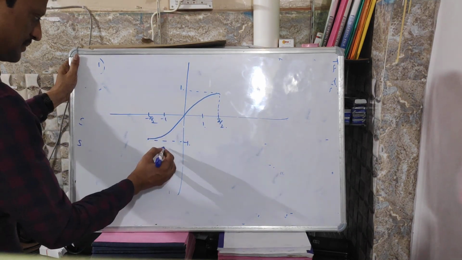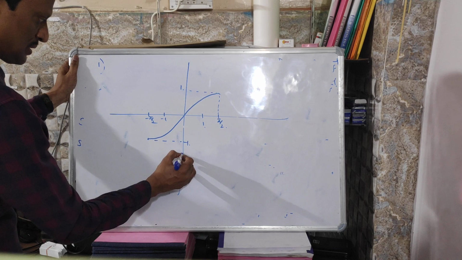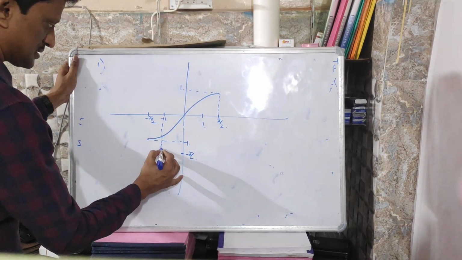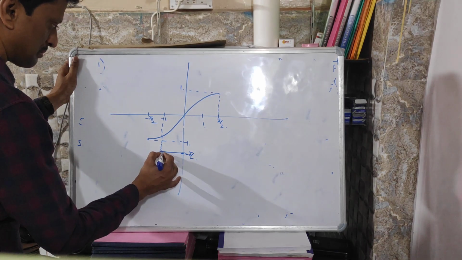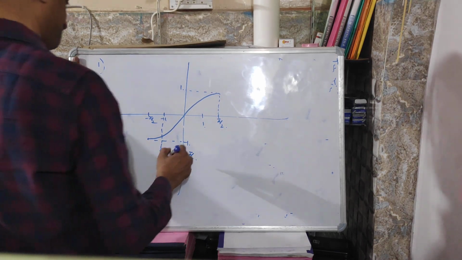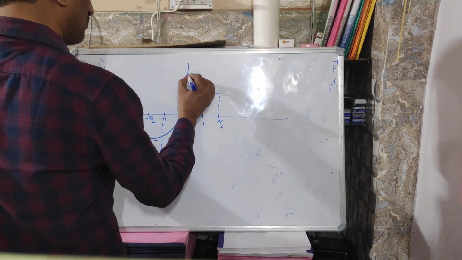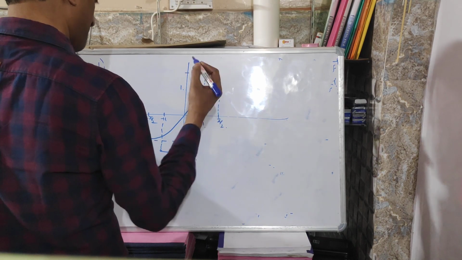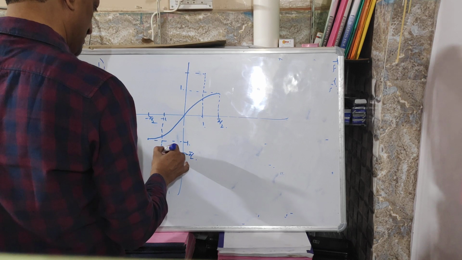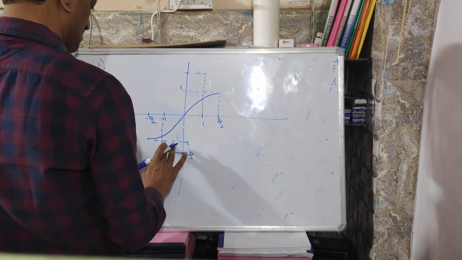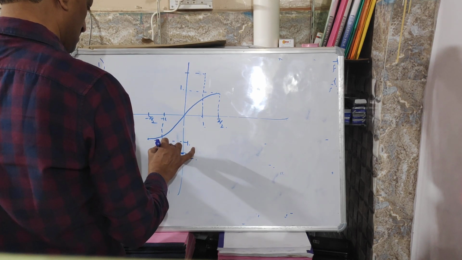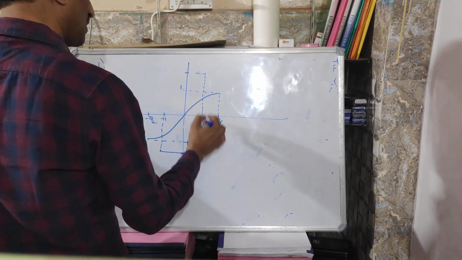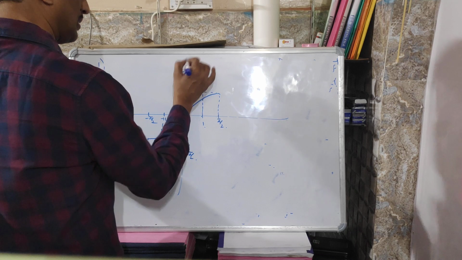At minus 1 this is minus pi by 2, this is the value. At 1 it is pi by 2.